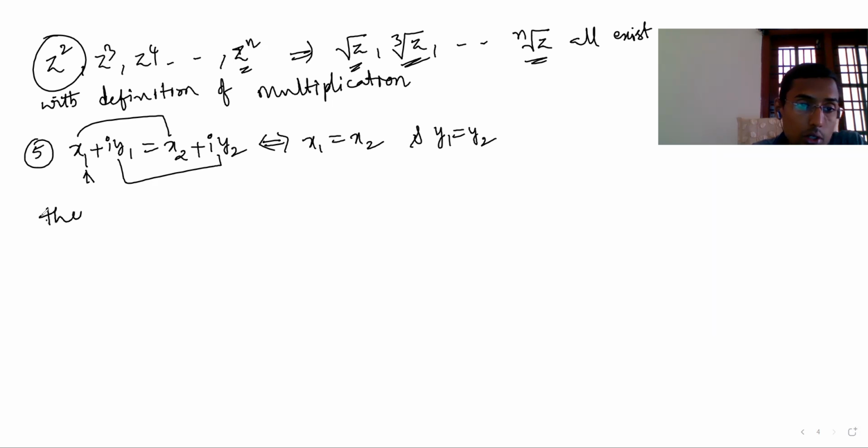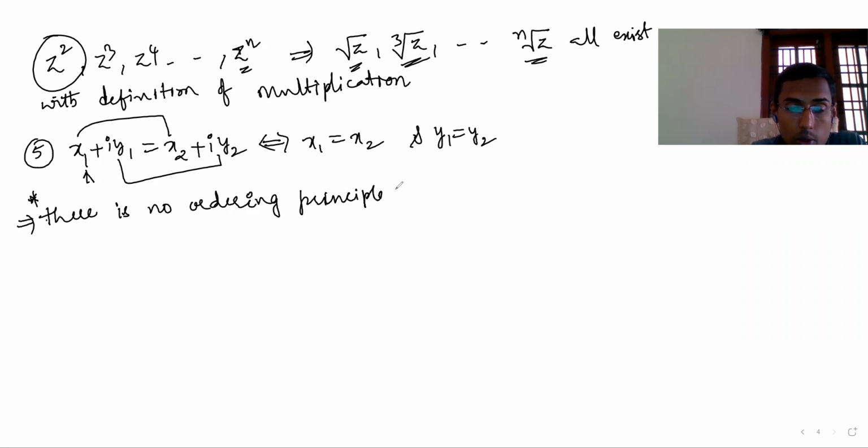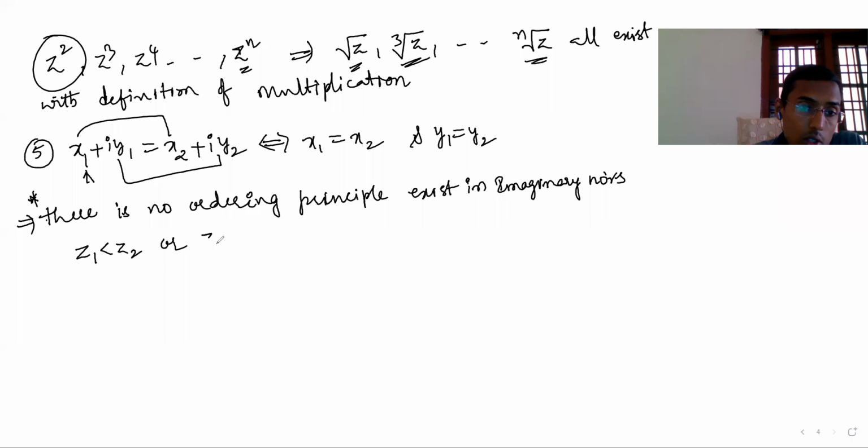There is a very important point. There is no ordering principle. There is no ordering principle that exists in imaginary numbers. Z1 less than Z2 or Z1 greater than Z2 doesn't exist.